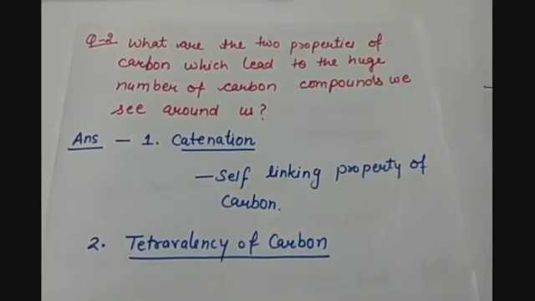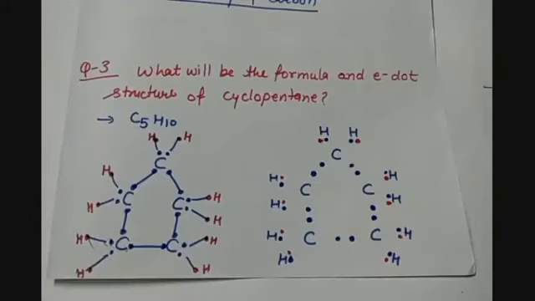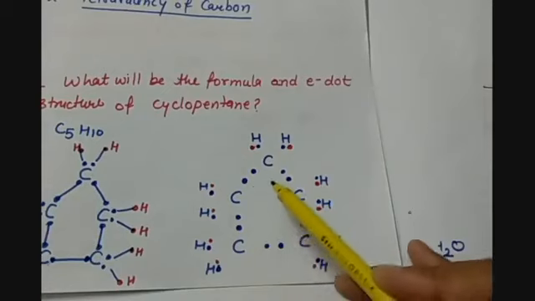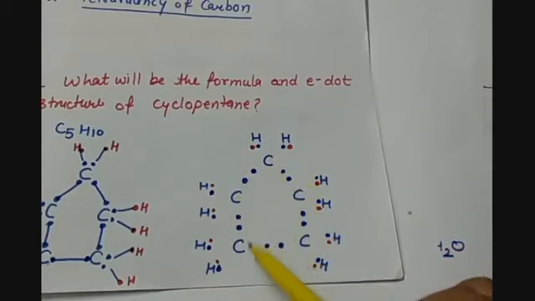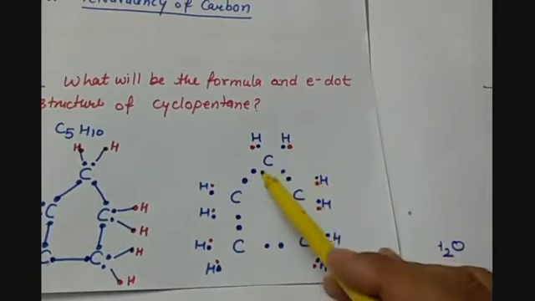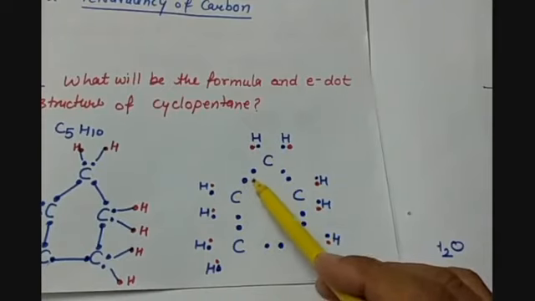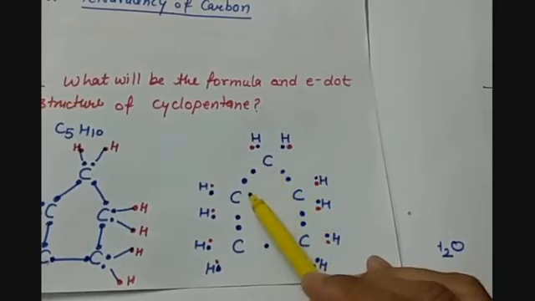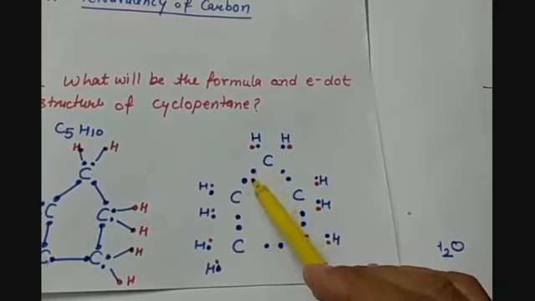So let us see the third question. Question number 3 is, what will be the formula and electron dot structure of cyclopentane? So cyclopentane, pentane means carbon with 5 carbons, arranged in the form of a ring. Each carbon is having a covalent bond in between them. By seeing these 2 dots in between each of the carbon atoms, we can say that there is a covalent bond in which both the carbon atoms are sharing their electrons.